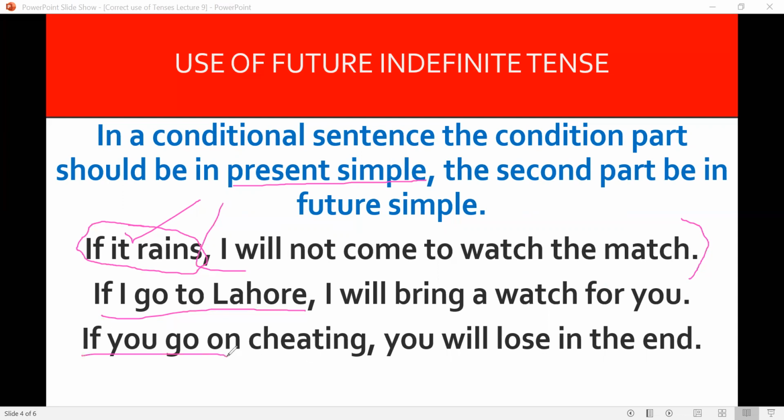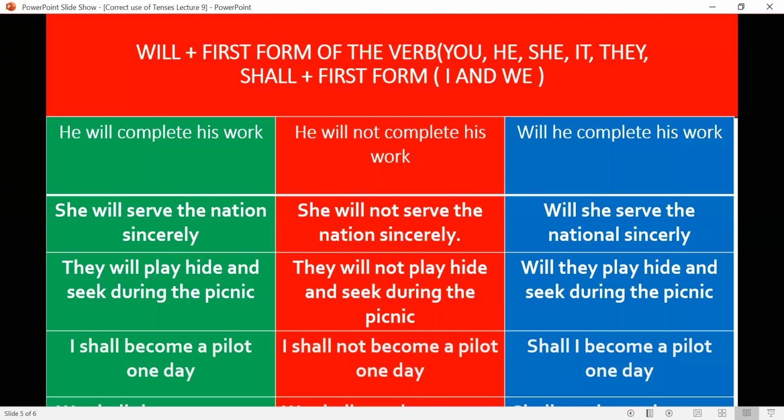So the sentence which begins with if is the conditional part. It should be in present simple. The second part, where the result has been given, what would happen in that case if this condition is fulfilled, that part should be in future simple. So this is the future indefinite tense.